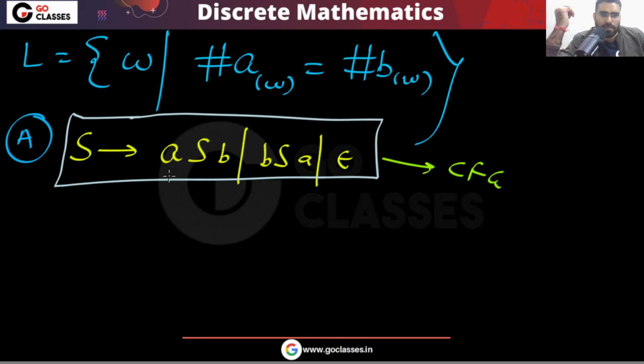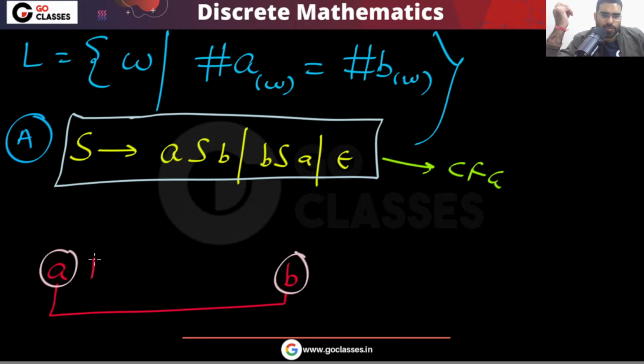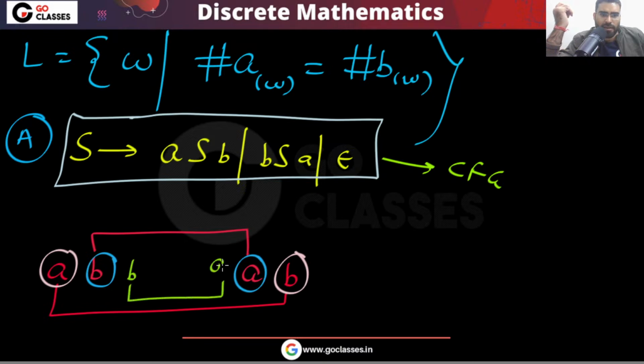You can notice that this will generate this type of string. If you are starting with A, then the last symbol must be B. If the second symbol is B, then this symbol must be A. Similarly, if this symbol is B, then this symbol must be A. Like this it is happening.